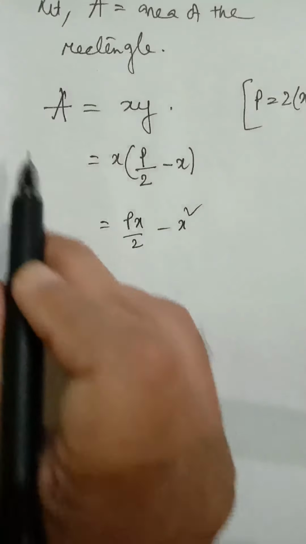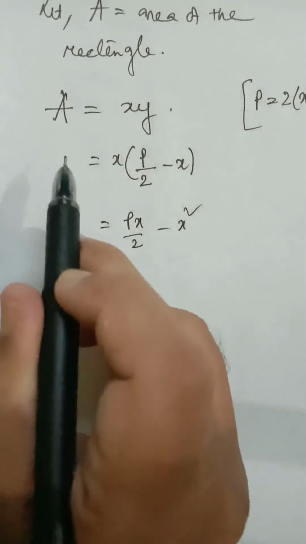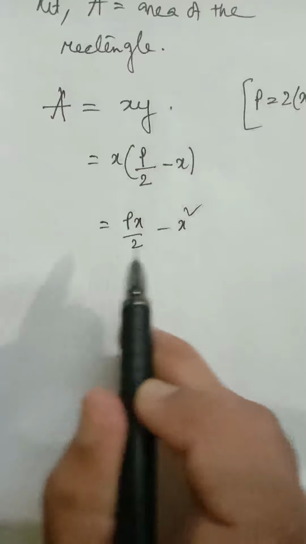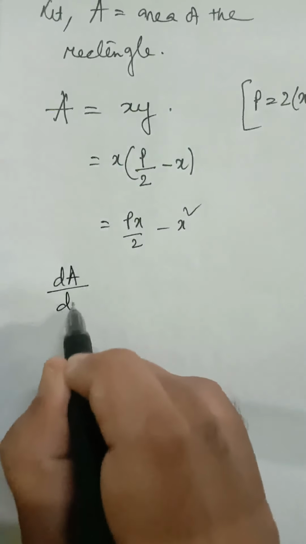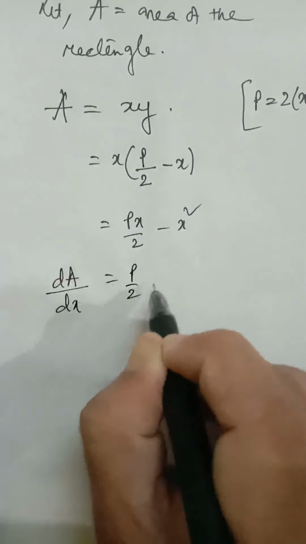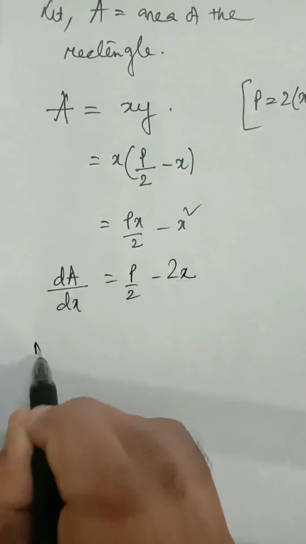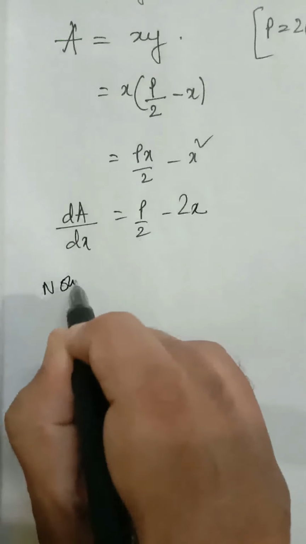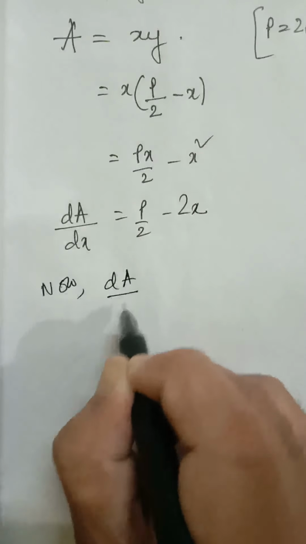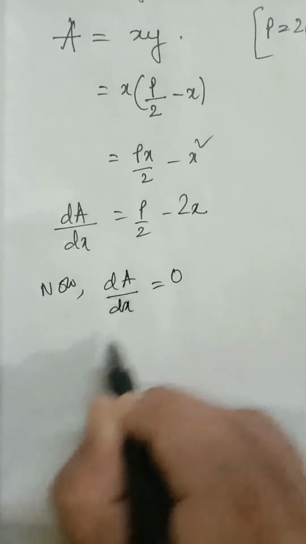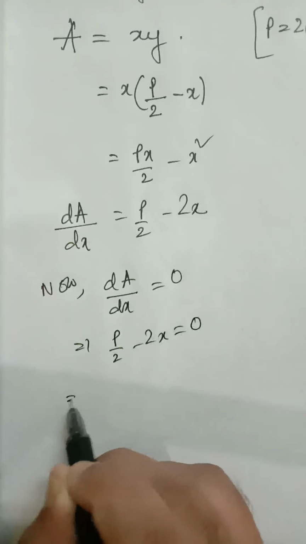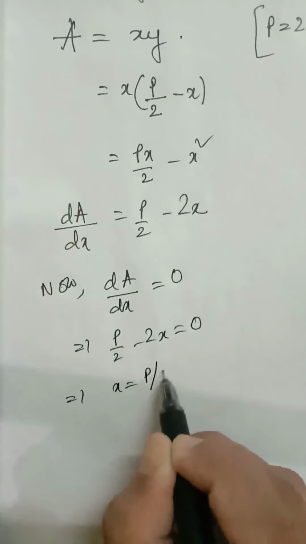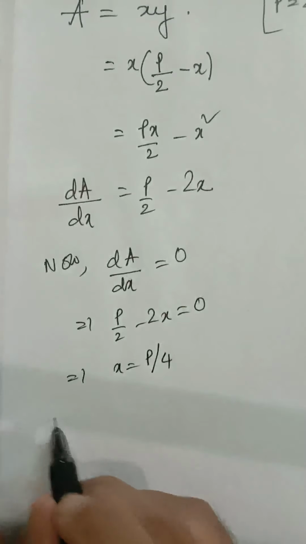Now you can see A is in terms of one variable x. We have to find the maximum value of A, that is, for what value of x A is maximum. For that we have to find dA by dx. It will be P by 2 minus 2x. Now dA by dx equal to 0 implies P by 2 minus 2x equal to 0, so x equal to P by 4. This is the stationary point.